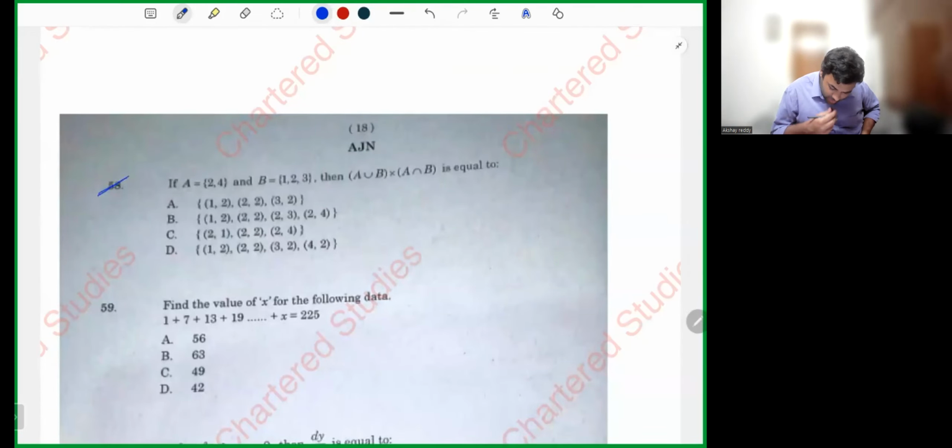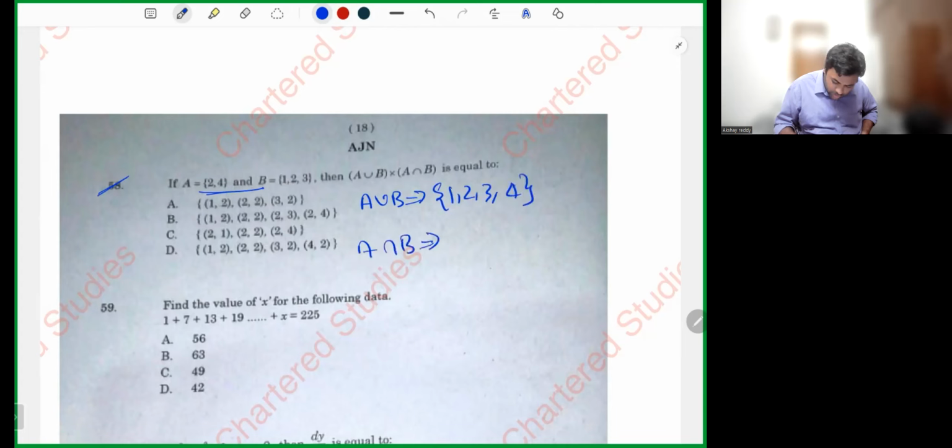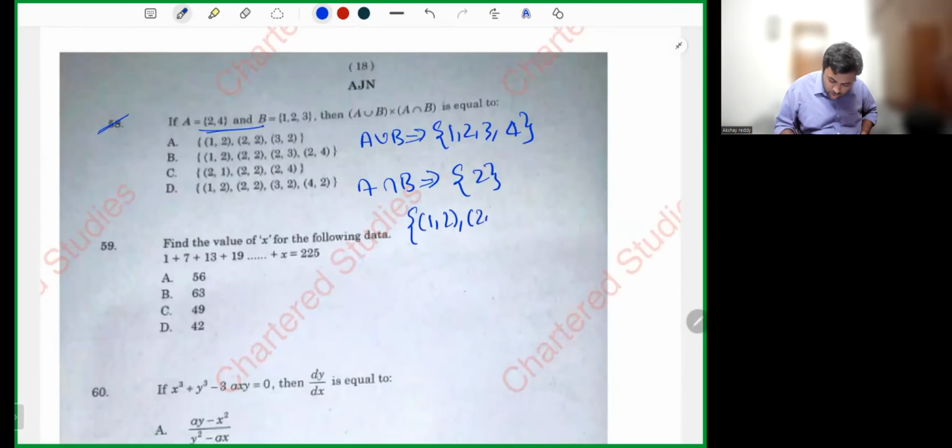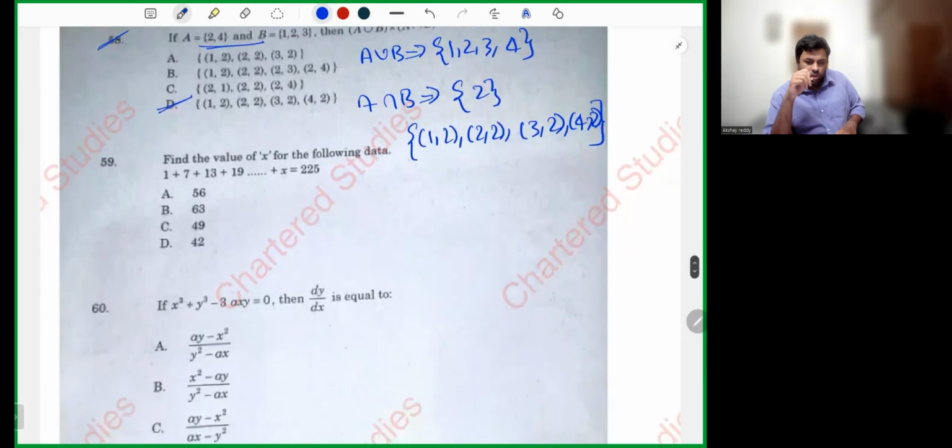Next, 58. A union B multiplied by A intersection B. First, A union B will be 1, 2, 3, 4, all elements. A intersection B, common elements, 2. Now, Cartesian product of these two sets. First element will belong to A union B, second element will belong to A intersection B. So 1, 2, 2, 2, 3, 2, 4, 2. Option B.